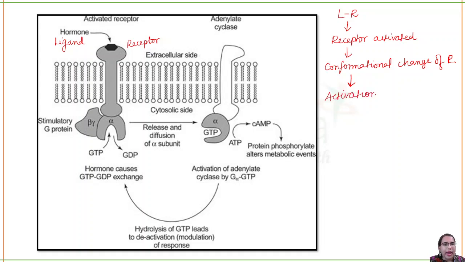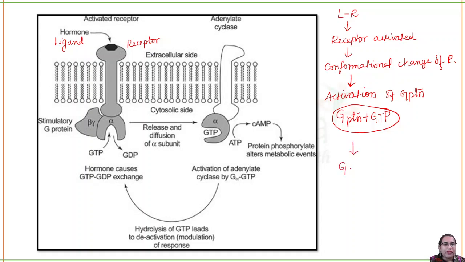Which leads to activation of G protein. What does it mean by activation of G protein? It means that G protein is attached to GTP. So this complex is called the active protein. Now when G protein is attached to GTP, what will happen?